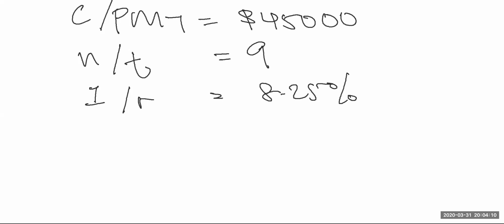Before we fill into the formula, let me show you in the timeline how this looks like. So in the timeline, basically for a period of 9 years, this is your N of 9 years, time 0, time 1, time 2, all the way to 9 years.